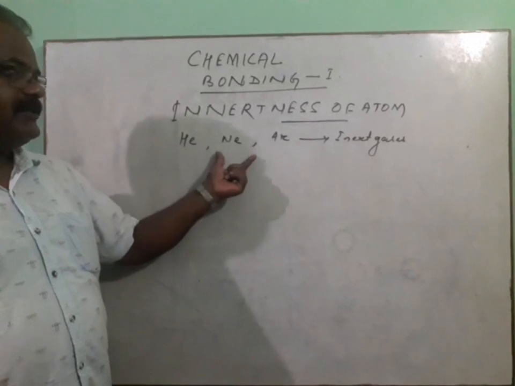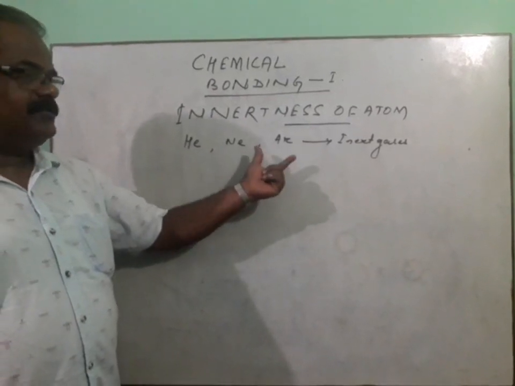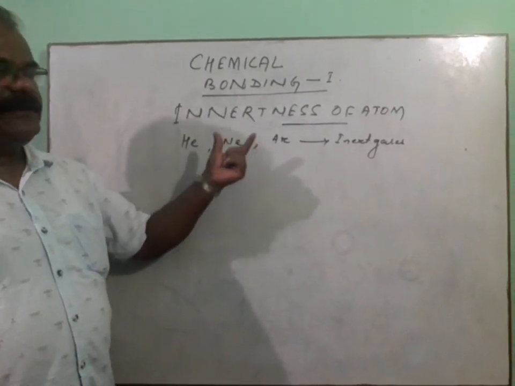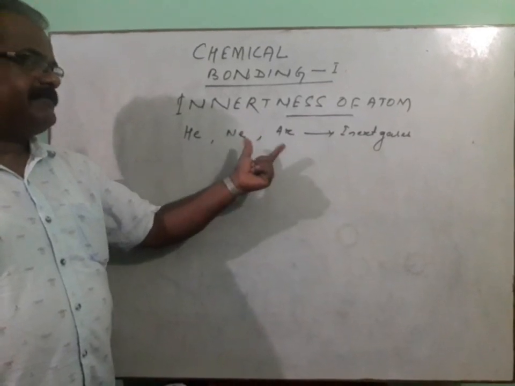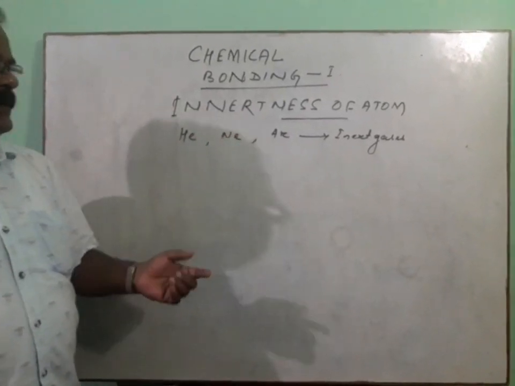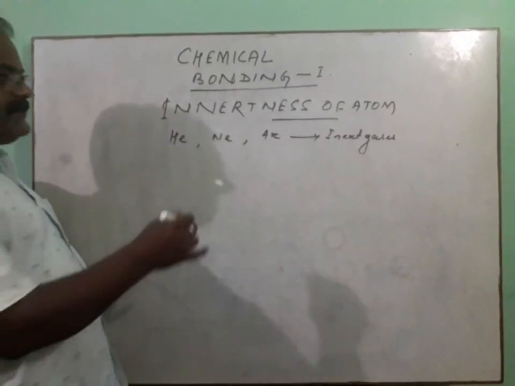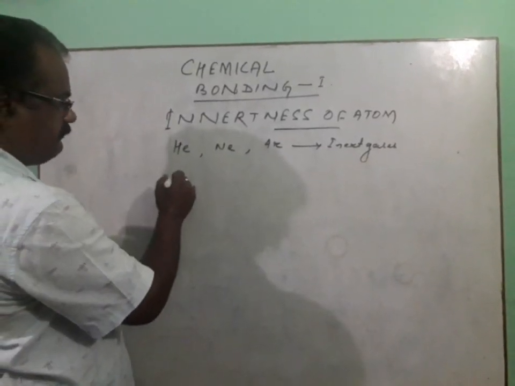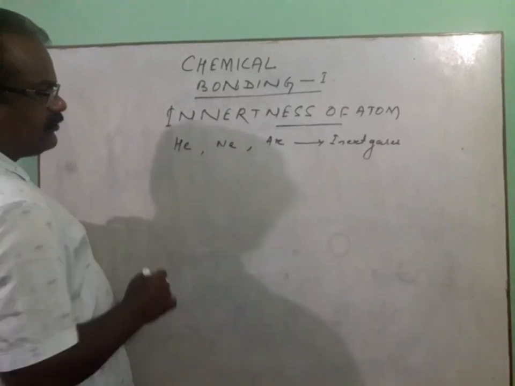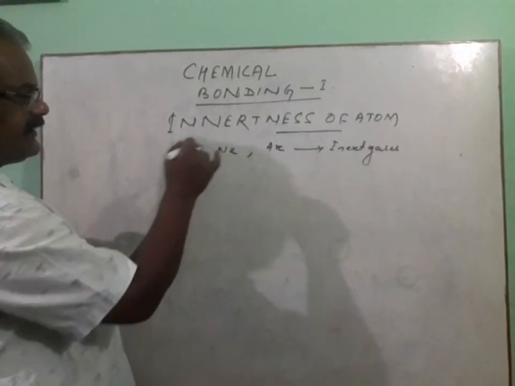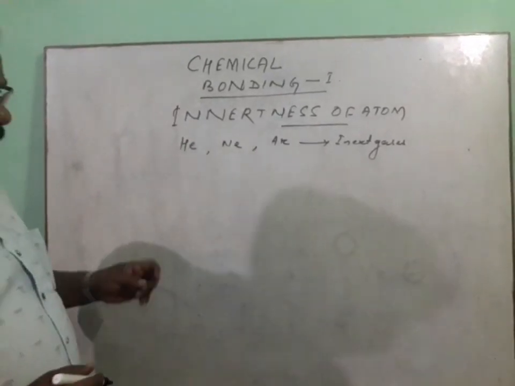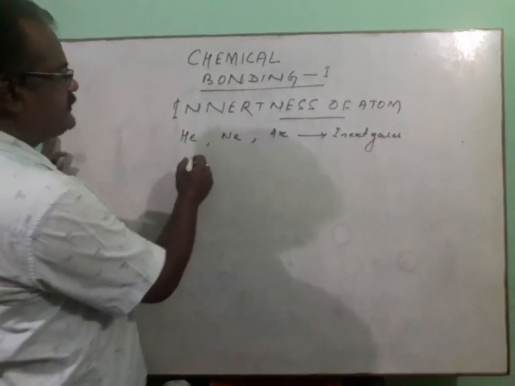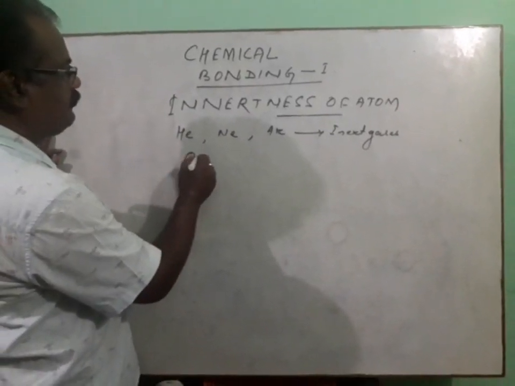Such atoms are considered inert gas atoms, and they exist freely in nature. So possession of 8 electrons in their outermost orbit gives the maximum stability to atoms.